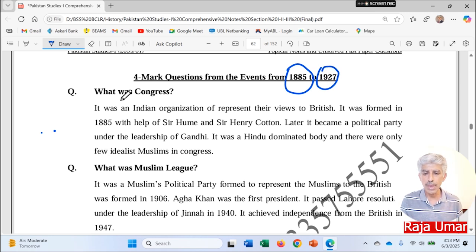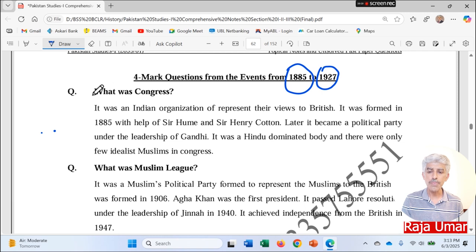So here are the questions, and you are supposed to be very vigilant about attempting 4 marks questions. You must put in 4 points in this question to gain 4 marks. If you are not putting in 4 points, you can develop 1 point and put in 2 undeveloped points to gain 4 marks as well. But it is better to mention 4 points in the attempt of this question.